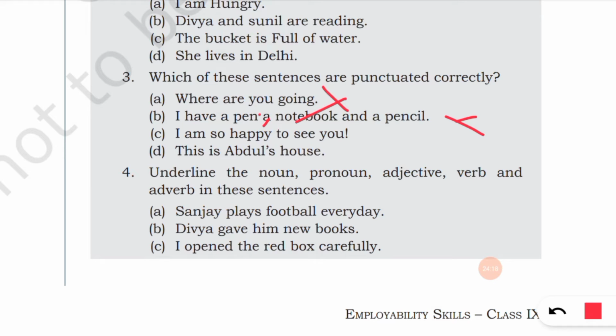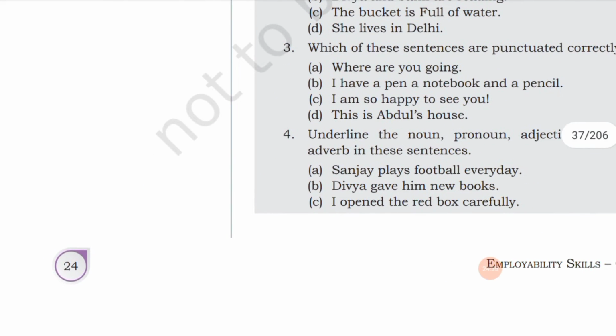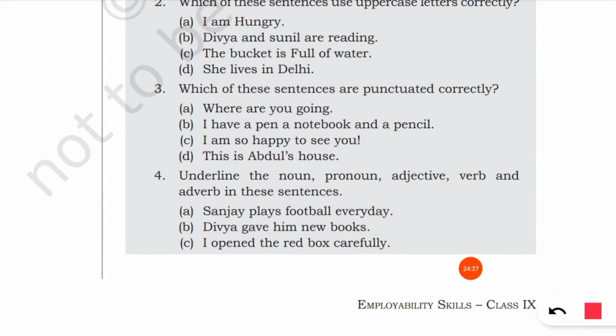I am so happy to see you. This is correct because there is an exclamatory sign to represent happiness. Then next one, this is Abdul's house. This is also punctuated correctly because it is a simple sentence and it ends with a full stop. So these two sentences are correctly punctuated and the other two are not correctly punctuated.